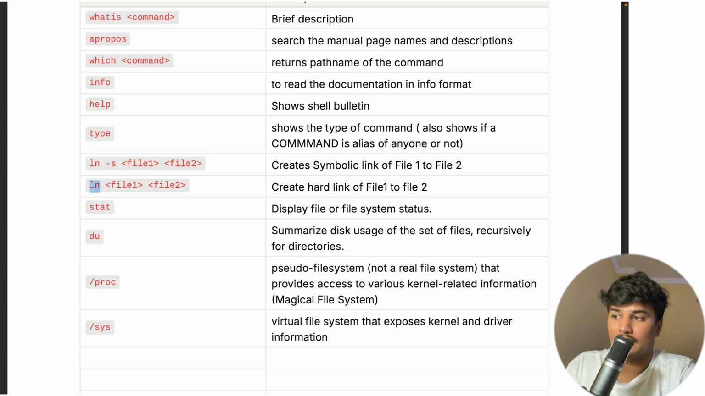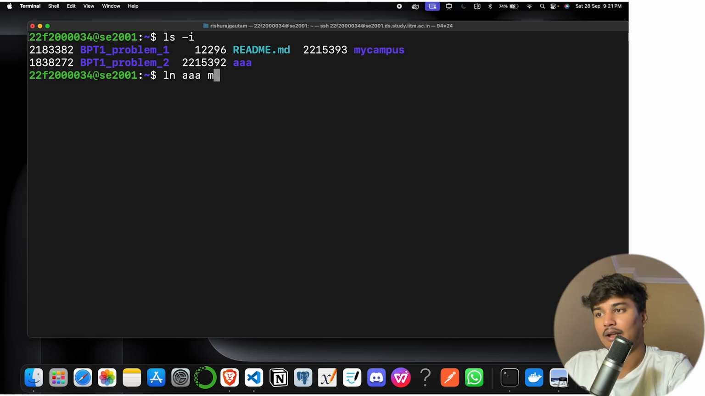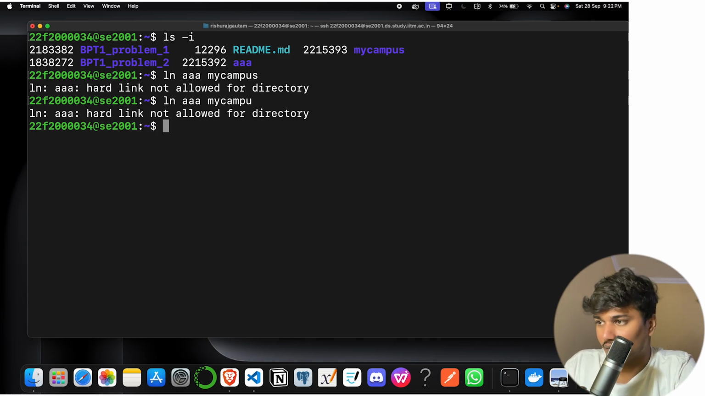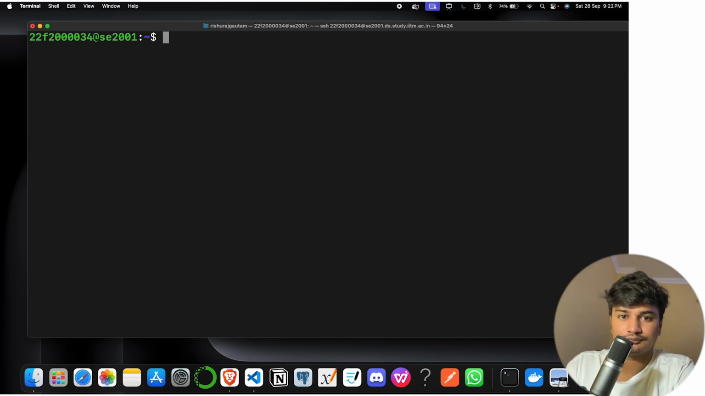For creating a hard link, you use the ln command. So let's do the ln command, and I want to create a hard link to AAA, let's say mycampus. Let's just do mycampus.txt. What is it? Hard link not allowed for a directory. Okay, sorry. For a directory, it is not allowed. So let's create a file.